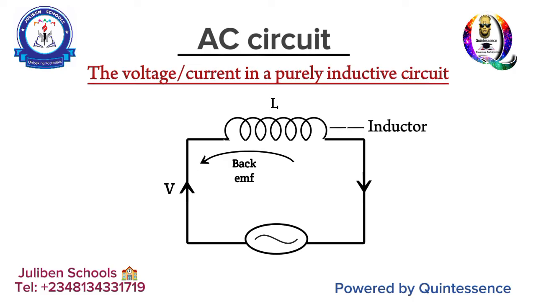Whenever you take a particular wire and use it to form a kind of solenoid, and connect it to a source of power, there exists an induced voltage, an induced EMF, in the coil, in the inductor. That's what they call an inductor. So the induced voltage in that coil happens to move in the opposite direction to the incoming voltage.